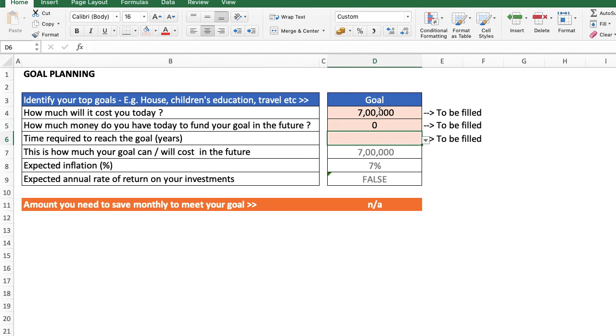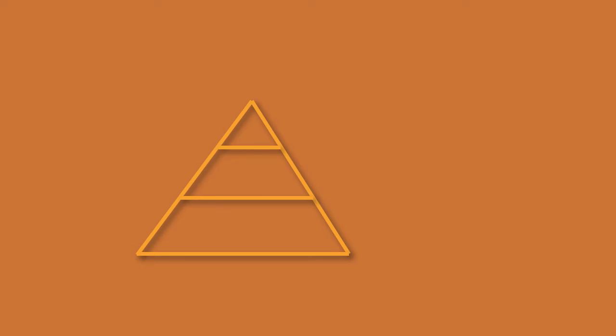You don't have any investment and we want to go in 5 years. So assuming a 7% inflation, you need 9.8 lakhs. For this, you need to save 12,500 rupees.